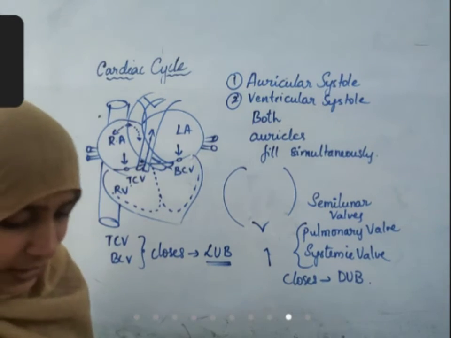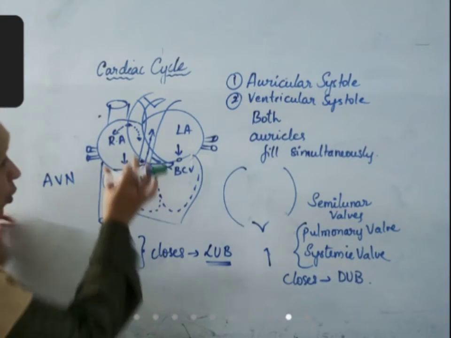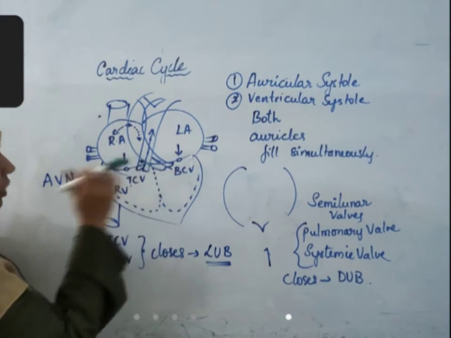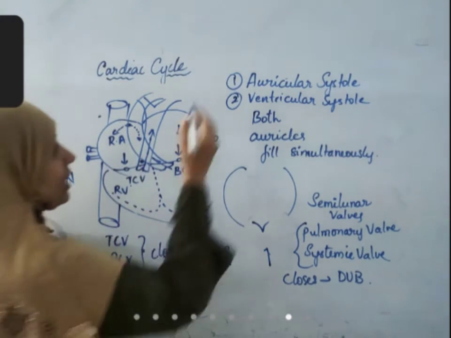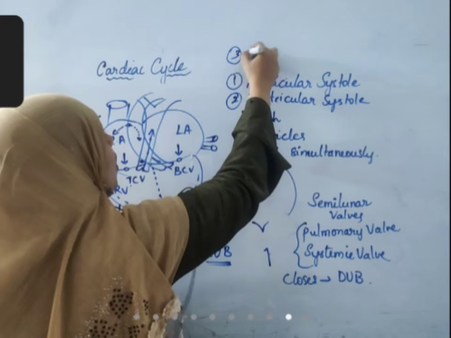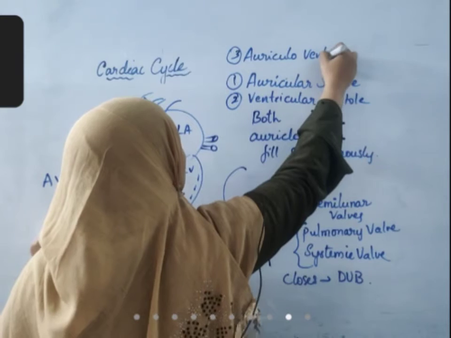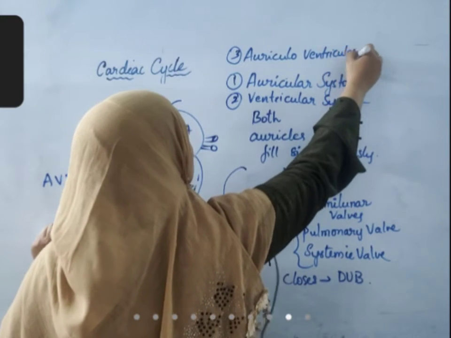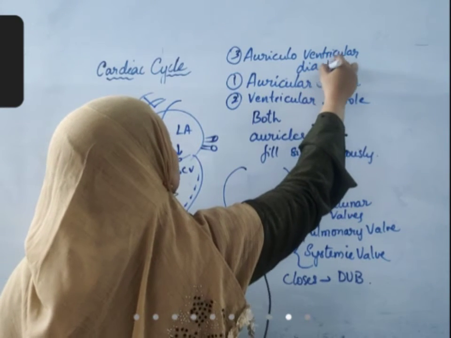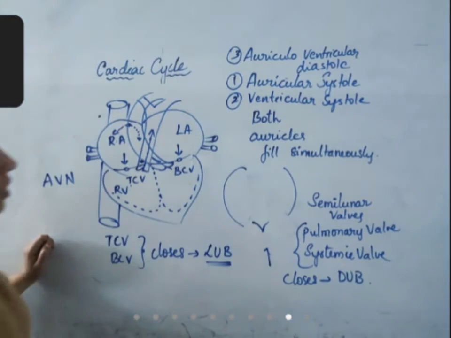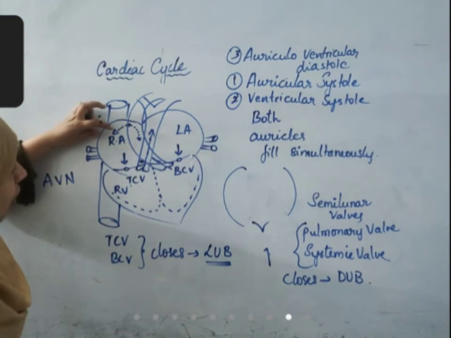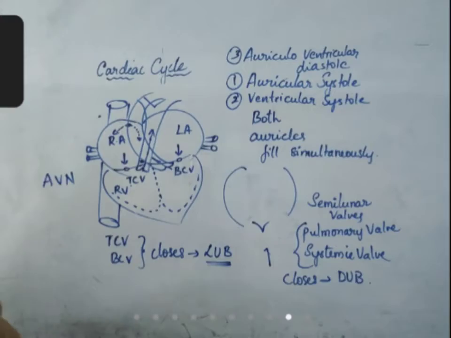With this the cardiac cycle completes, and both auricles and ventricles come to a relaxed position, called auriculoventricular diastole. As a result, the refilling of auricles and ventricles will start.